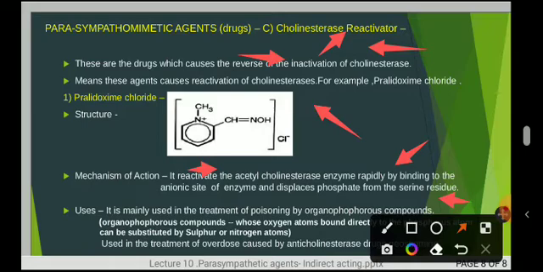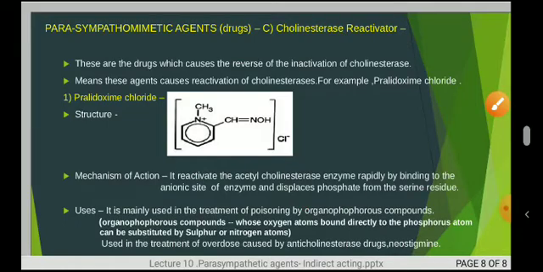Moving towards its uses, as I showed here, it is mainly used in the treatment of poisoning by organophosphorus compounds. When poisoning happens by organophosphorus compounds, pralidoxime chloride is preferred. Here I have also mentioned what is meant by organophosphorus compounds.